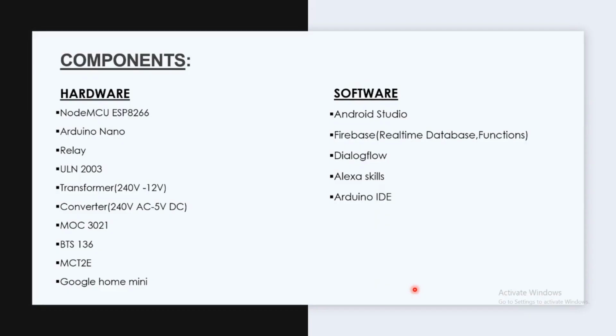Let's talk about the components of our project. In the software part, Firebase, Dialogflow and Amazon Skills are the major components on which the whole system runs. In the hardware part, NodeMCU and Arduino Nano are the major controllers used to operate electrical devices at the endpoints. We have used Arduino Nano to regulate the brightness or the speed of the electricity.